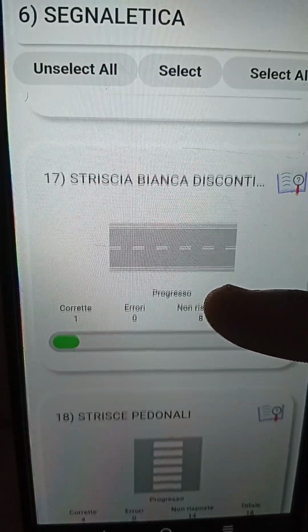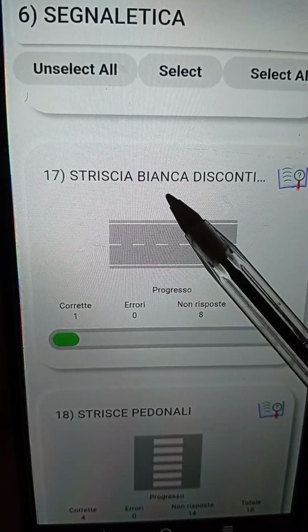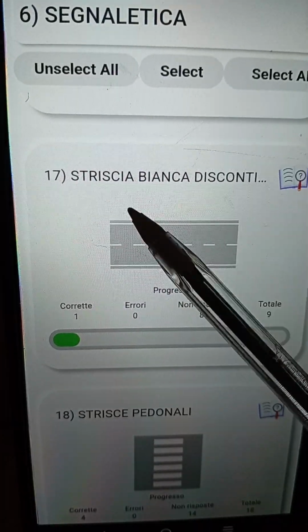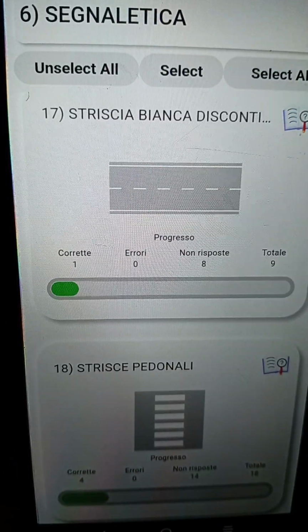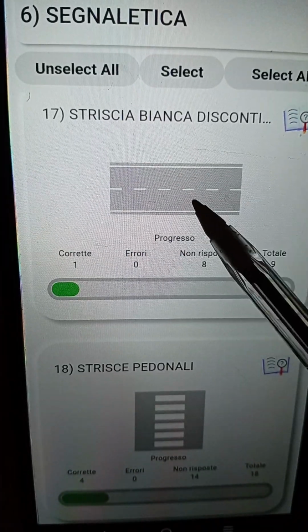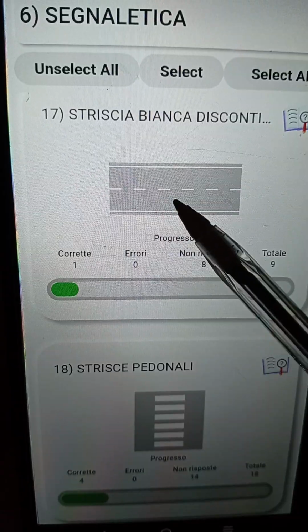Now let's go straight to the next one. The next one is talking about the striscia bianca or discontinua. You can see this particular one is another word, a discontinuous sign.